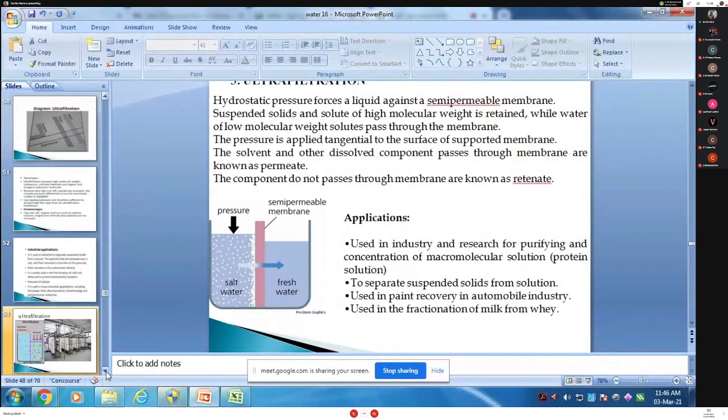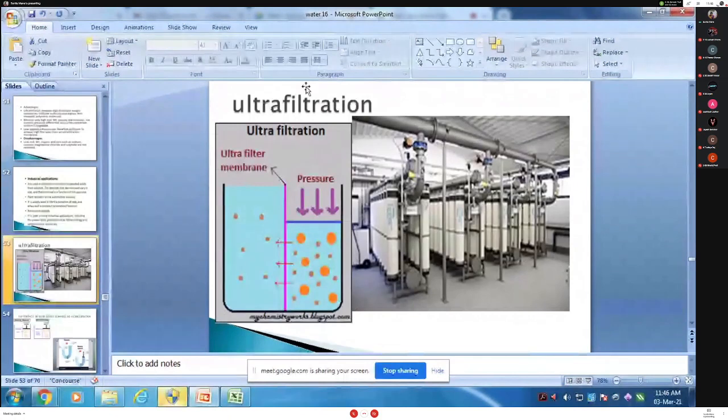I will give another example for that. See this left side diagram, ultrafiltration. See the solute side molecules. Okay, the high molecular weight ones, orange color, remain in the same compartment, and the solvent with low molecular weight goes into the other compartment. So this is ultrafiltration.